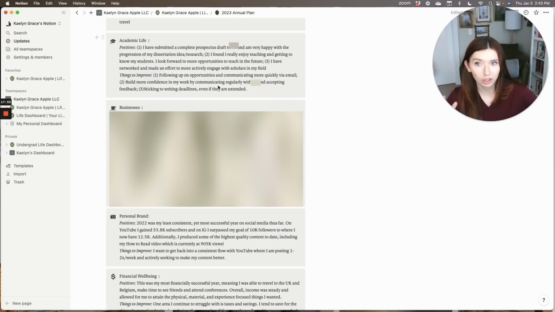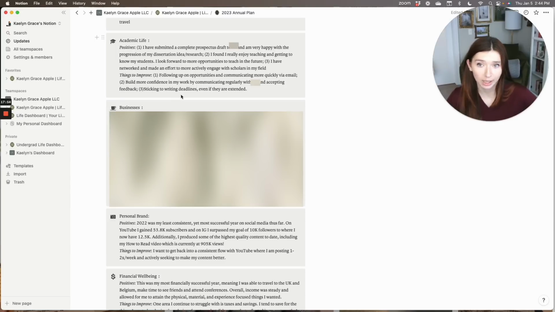Two, I want to build more confidence in working and communicating with my advisor and accepting feedback. I just am so feedback averse because I'm so worried that somebody thinks that I'm not working hard enough, or I just have a lot of insecurities about it. And so I tend to avoid communicating with my committee. However, that is something I need to work on.